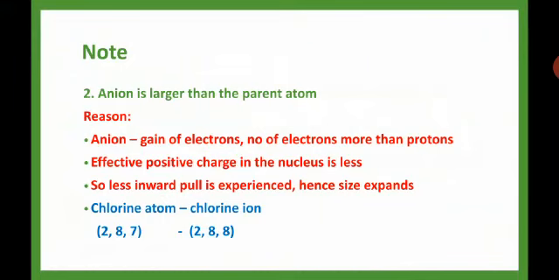Next one, an anion is larger than the parent atom. Obviously one electron is extra in the anion, so the anion is larger than the parent atom. If you see, 2 8 7 is the chlorine atom, with 7 electrons in the outer shell. In the ion it is 2, 8, 8. 8 electrons are there in the chloride ion.